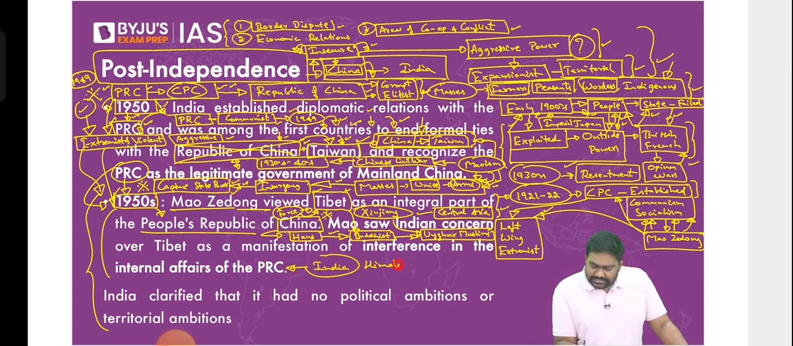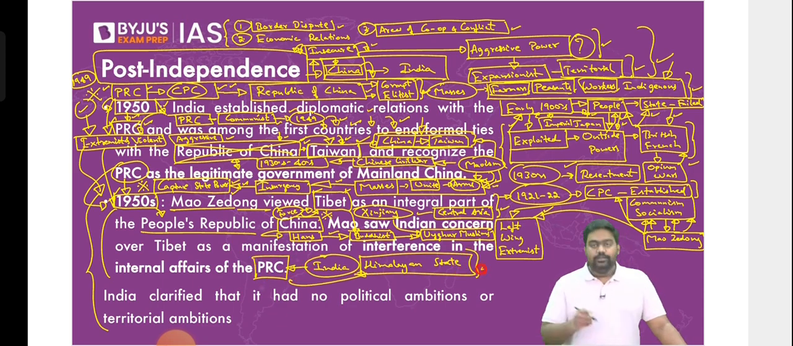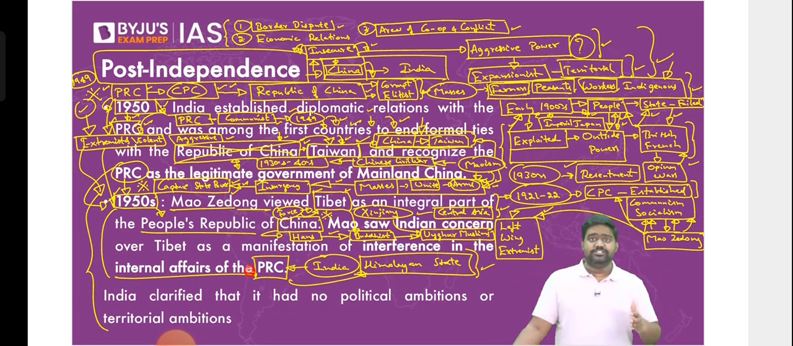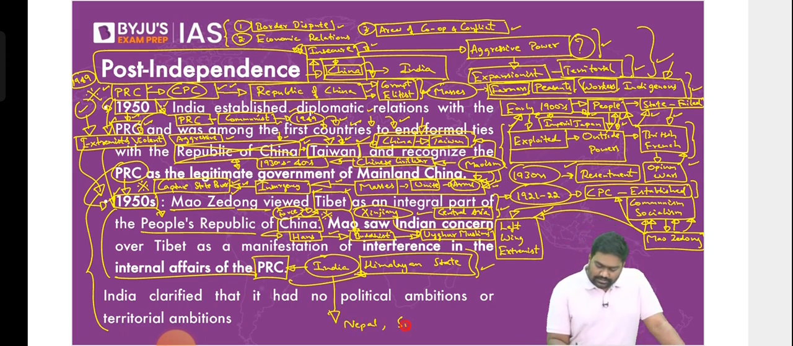Overnight, PRC became a Himalayan state. It wasn't a Himalayan state, but it became a Himalayan state by capturing territory. This began the aggressive rise of China. The expansionist behavior was very clear, and as we have studied in previous classes, this caused alarm for India, for Nepal, Sikkim, and Bhutan. All these countries were concerned.